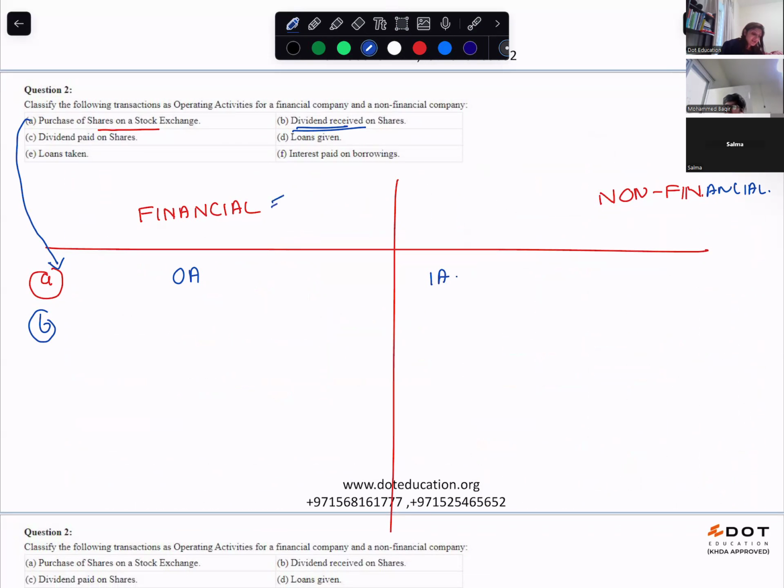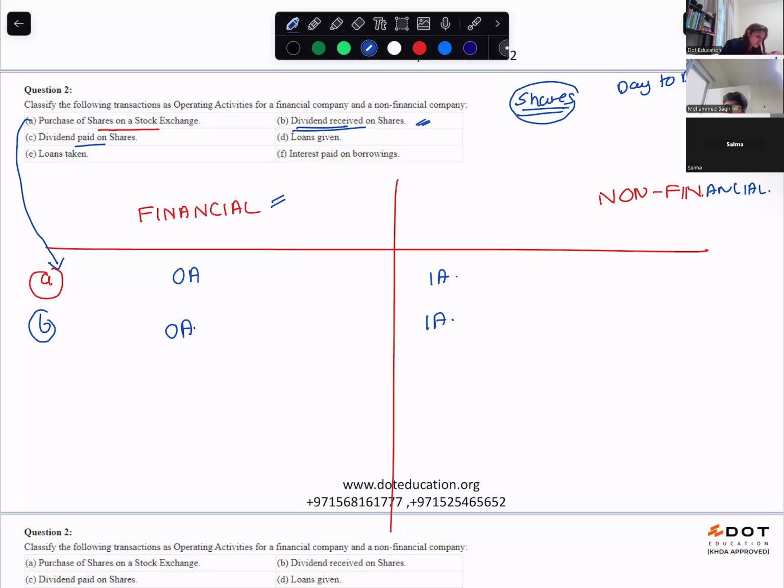For a financial company, dealing with shares is the day-to-day business activity, so it's operating activity. And for a non-financial company, investing.